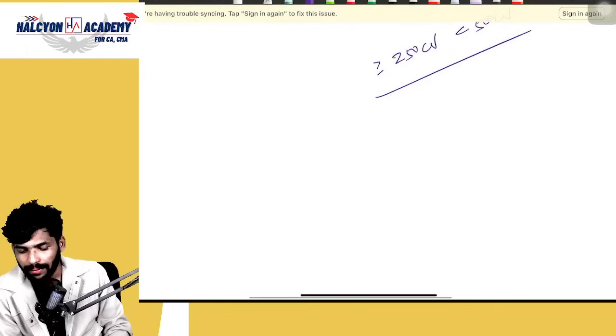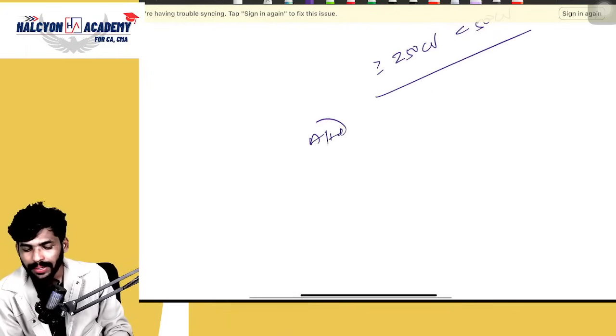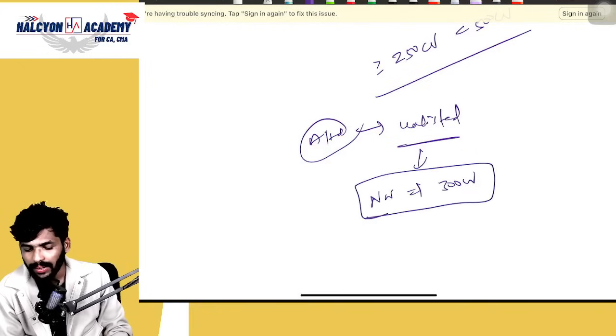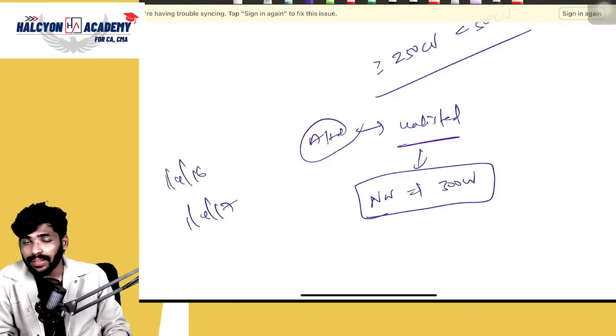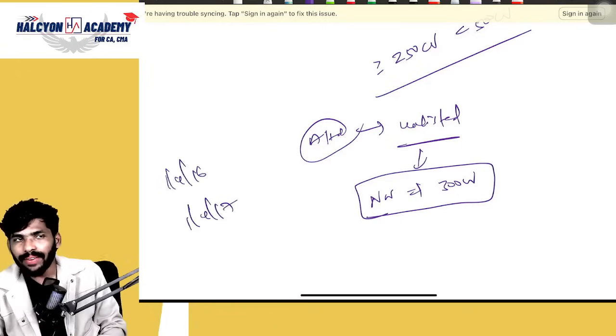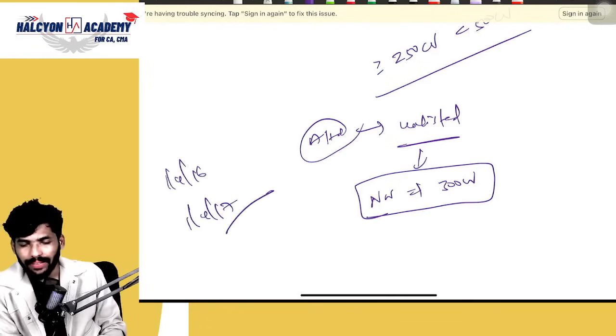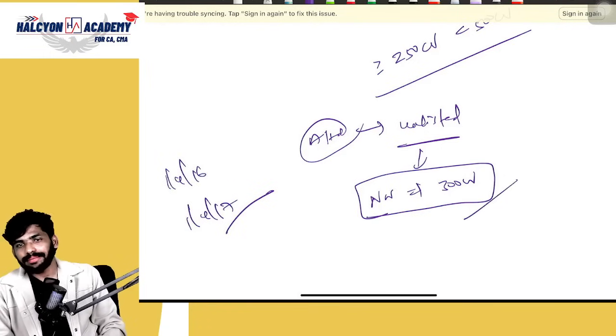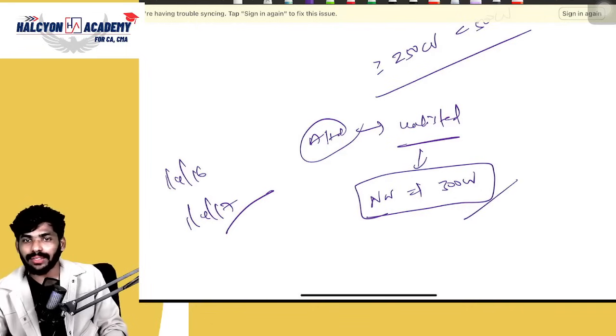Suppose, for example, I will ask one question. A Limited is an unlisted entity. Clear? So the net worth is 300 crores. Anyone answer? Ind AS is applicable from which year? 1/4/2016 or 1/4/2017? Yes, 1/4/2017. That's the correct answer, because the net worth is 300 crores, which means more than 250 crores. That is the condition, guys.